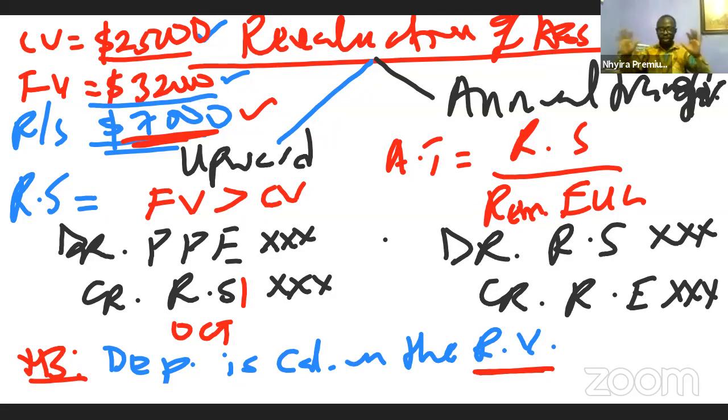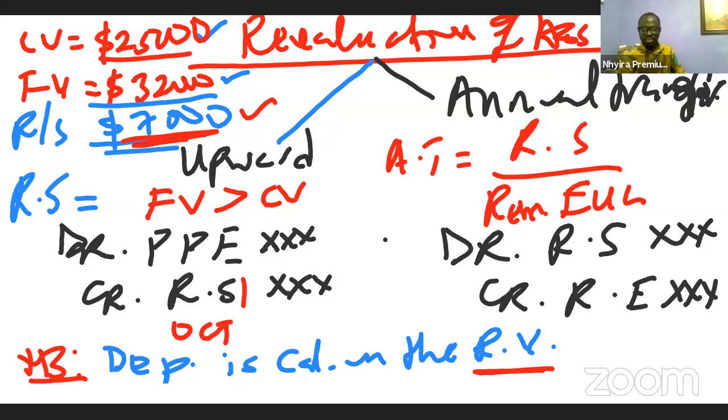Okay, so everybody okay with the revaluation upward? This is one of the challenging areas, so make sure you understand it very well. So what is the takeaway here? Number one, when there is a revaluation upward, there is going to be a revaluation surplus or revaluation gain. The double entry is to debit property, plant, and equipment, credit revaluation surplus, and the other comprehensive income.